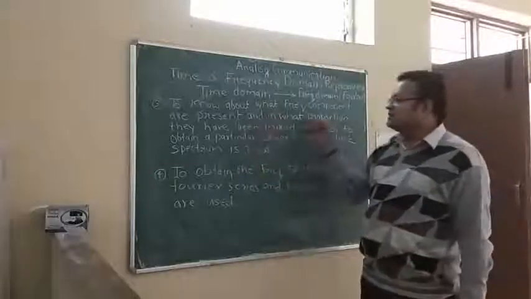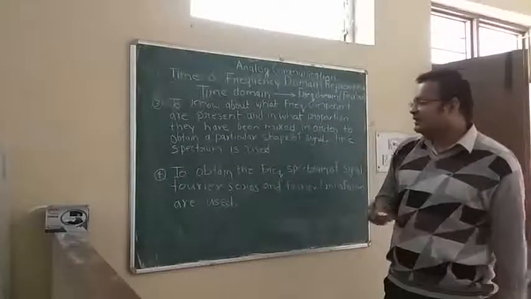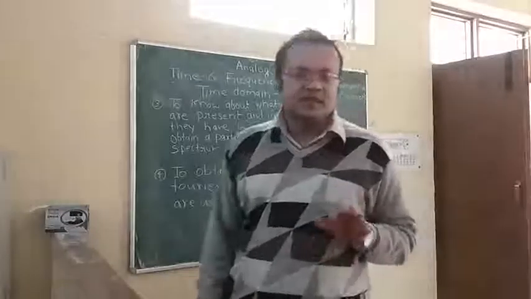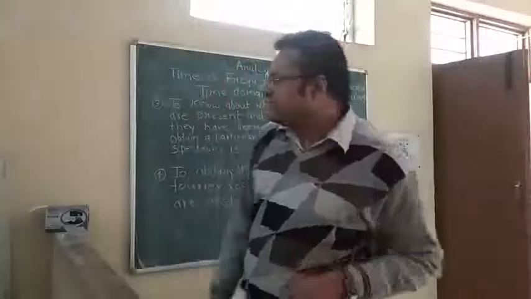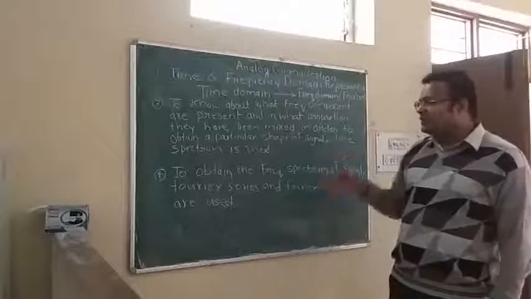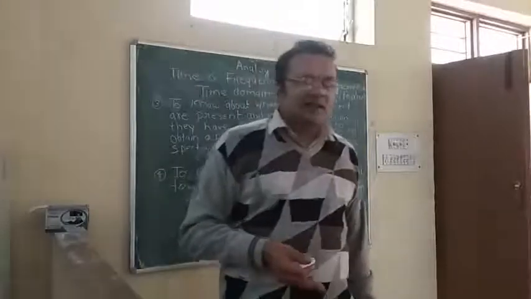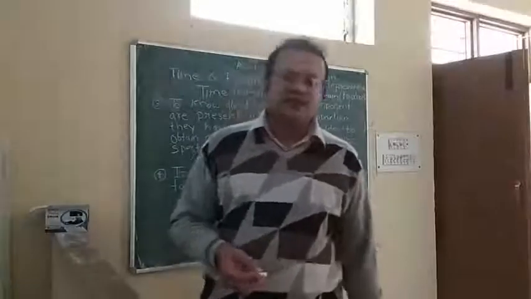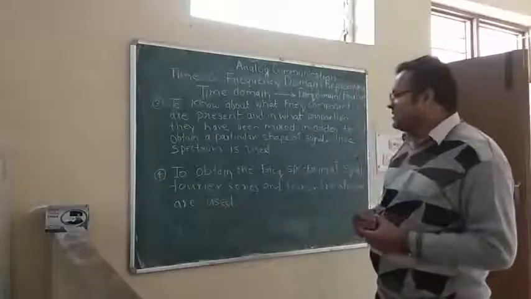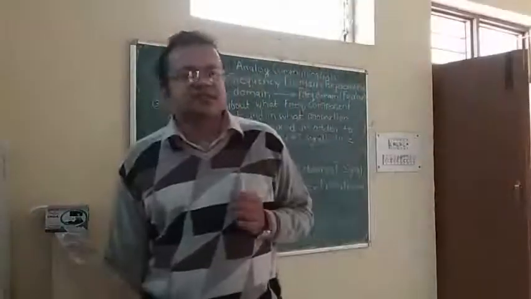To know what frequency components are present and in what proportion they have been mixed in order to obtain a particular shape of signal, the line spectrum is used. If you want to know what frequency components are present in a signal, then you use the line spectrum. And if you want to generate another signal and you know what frequency components have been mixed, then you also use the line spectrum. With the help of the line spectrum you can see the characteristics of a signal with respect to frequency, the amplitude and phase with respect to frequency. So the line spectrum is very beneficial to know the characteristics of a signal.